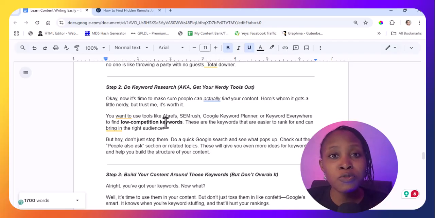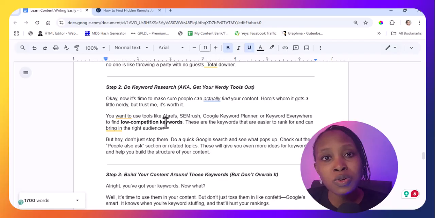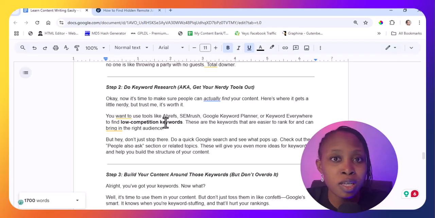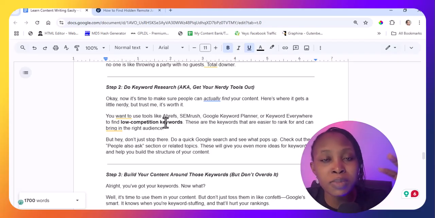You want to infuse those keywords into your piece of content so that it can be optimized. When it comes to on-page SEO optimization, once you've done your keyword research, you want to have that keyword in your H1, which is just your topic, the main title.